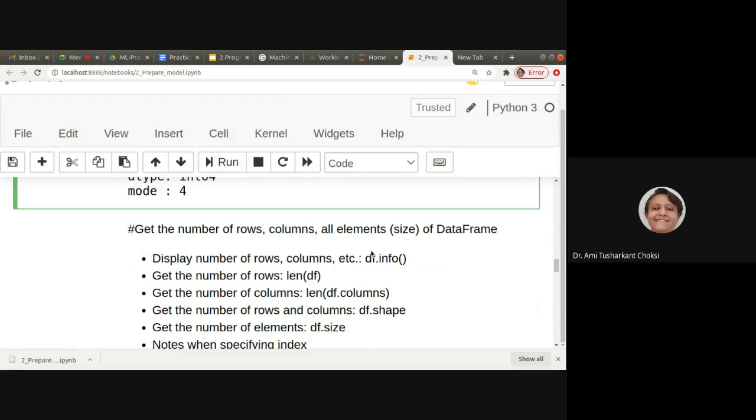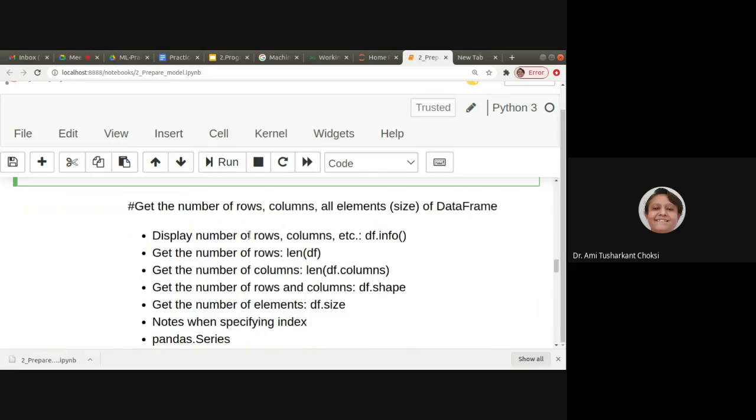Some more detail I would like to tell you before trying replacement of missing values or outliers with mean, median and mode. Before that, let us see a few required things. One or two we have already seen, but I would like to tell you some more. Say display the number of rows and columns. For that, we should use df.info. To get the number of rows, we can use the len of df.